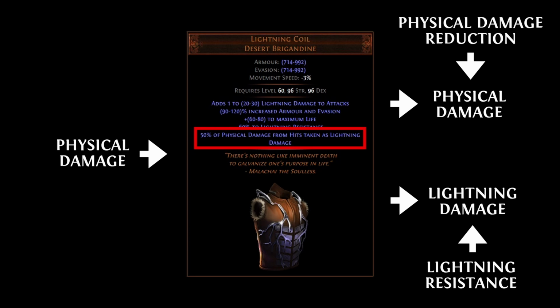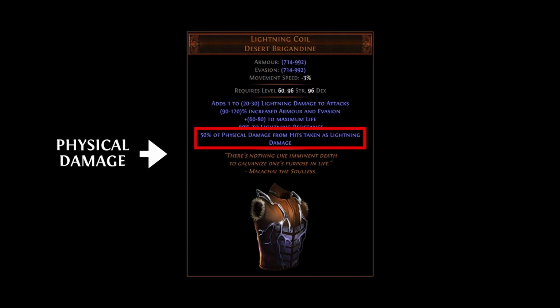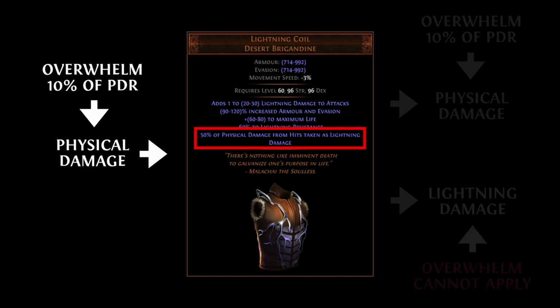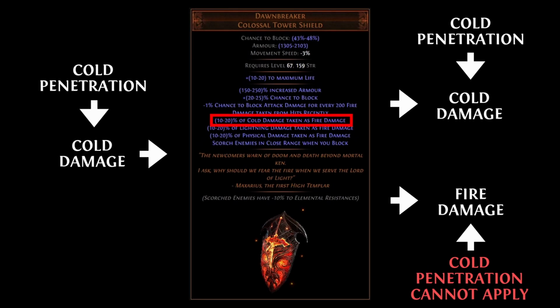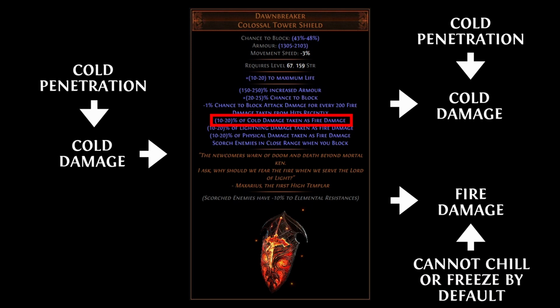It's important to note that shifted damage doesn't retain its original properties. For example, if the hit of physical damage that was taken in the previous example had a percentage of overwhelm, it would normally bypass your physical damage reduction by the stated amount. However, for the portion of physical damage that is shifted into another type, in this case lightning damage, it no longer has that property. This works the same for penetration and ailments too. For example, if the Shaper hits you with a Shaper Ball that has cold penetration while you have the Dawnbreaker shield equipped, the portion of cold damage that you take as fire damage will not be affected by the penetration and will not be able to chill or freeze.